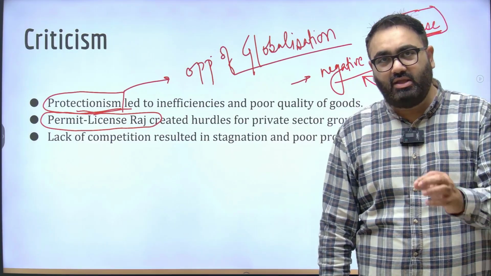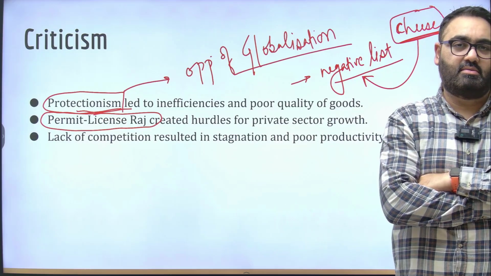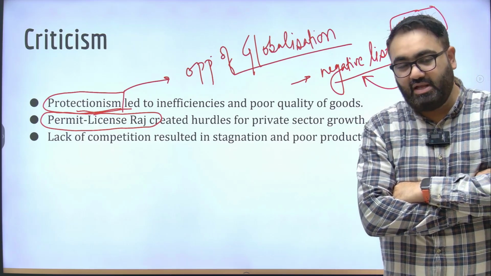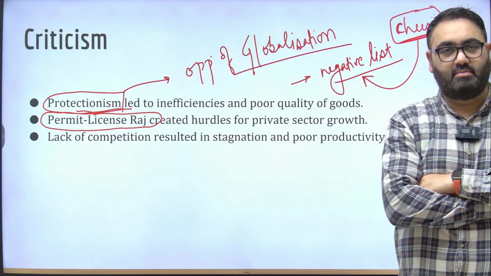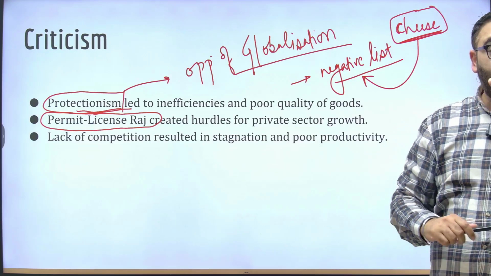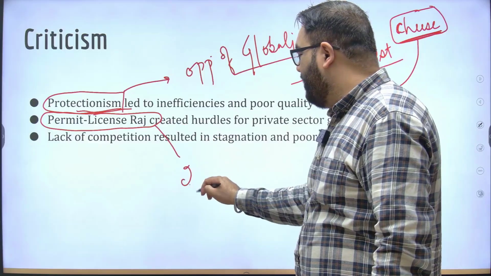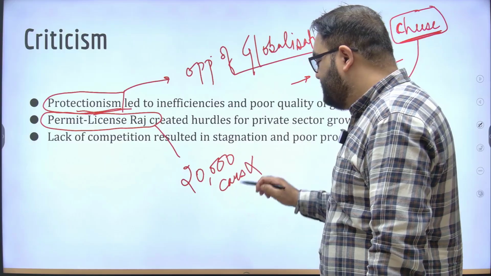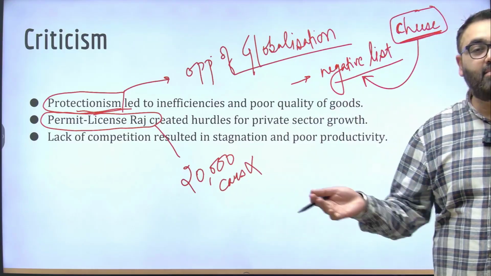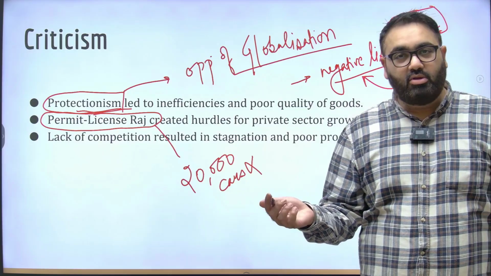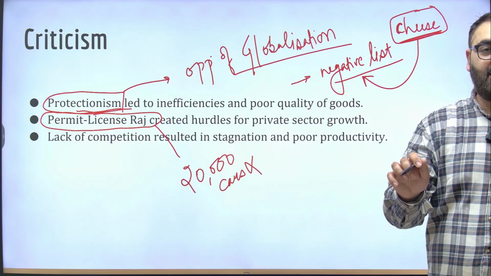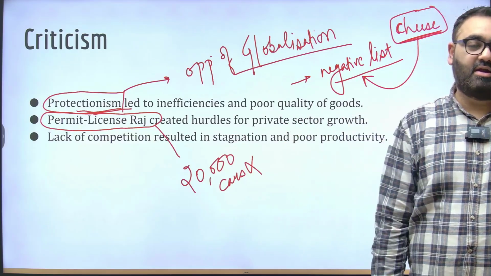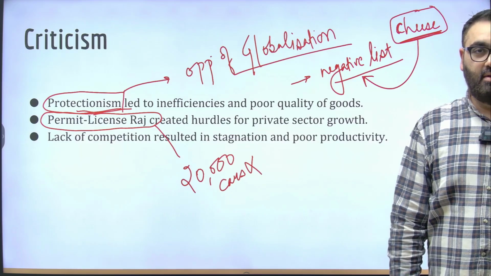For every little thing, you required licenses from the government. There was a time in the country where the government decided and told the car companies how many cars can be produced in the country. Like the government gave a limit that in 1 year, you can only make 20,000 cars, not more than that. Imagine, companies are ready to make more than 20,000 cars. There are more than 20,000 people ready to buy that car. But the government says, no, you can only make 20,000 cars. We will decide how many cars will be running in the factory in 1 year. That was a license permit.